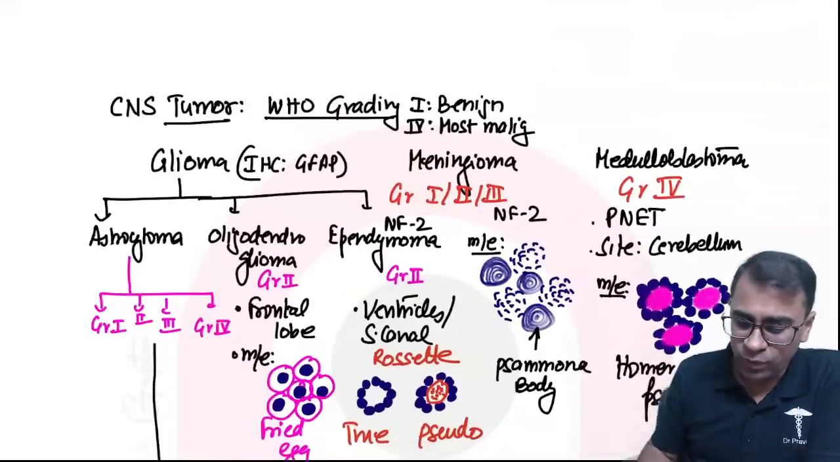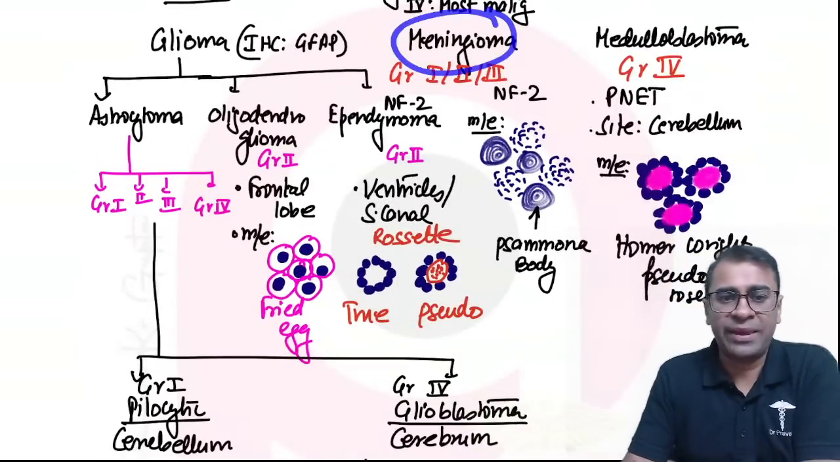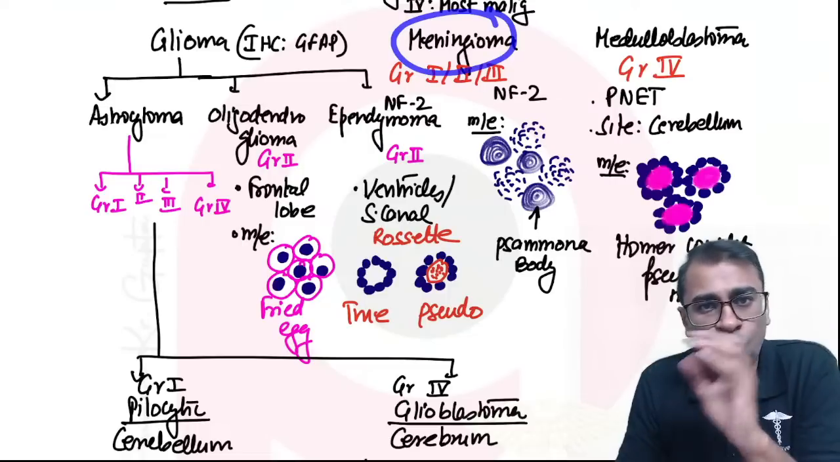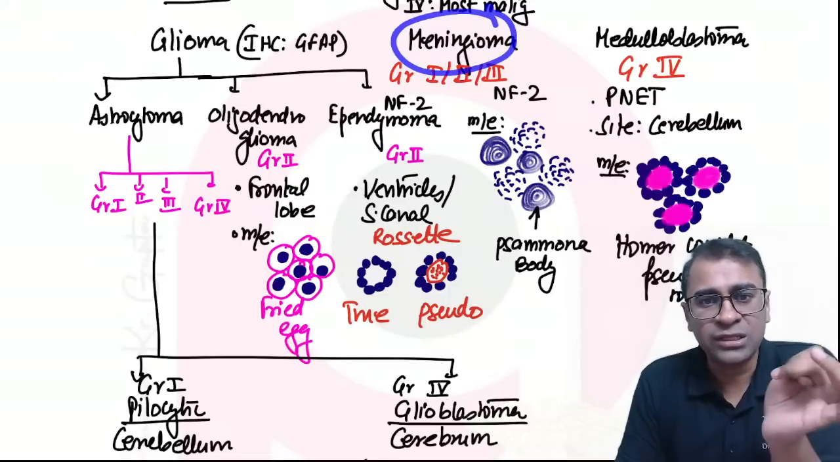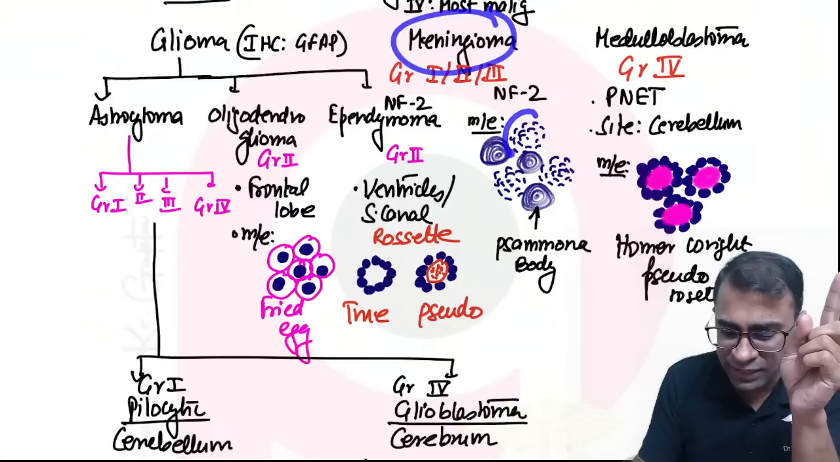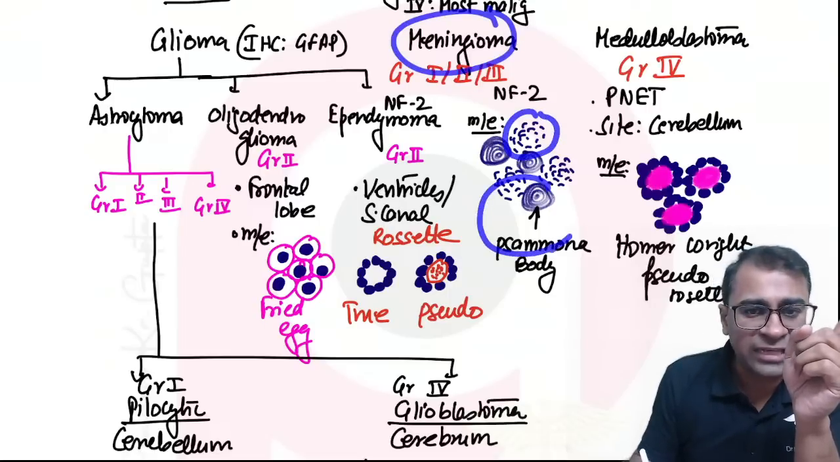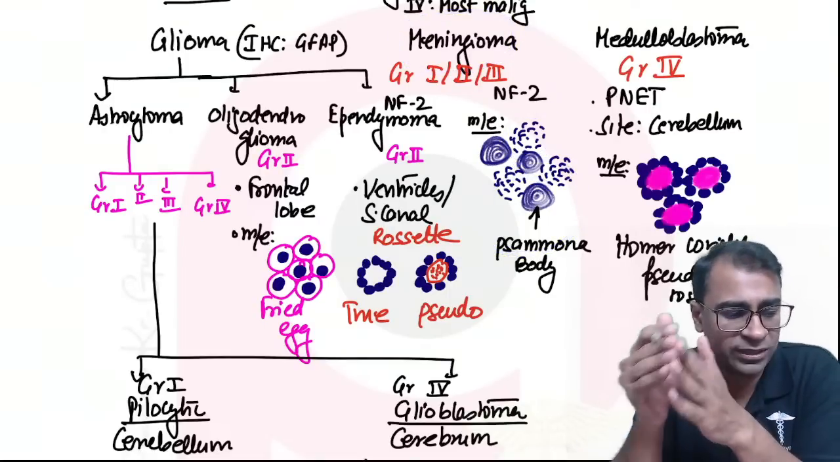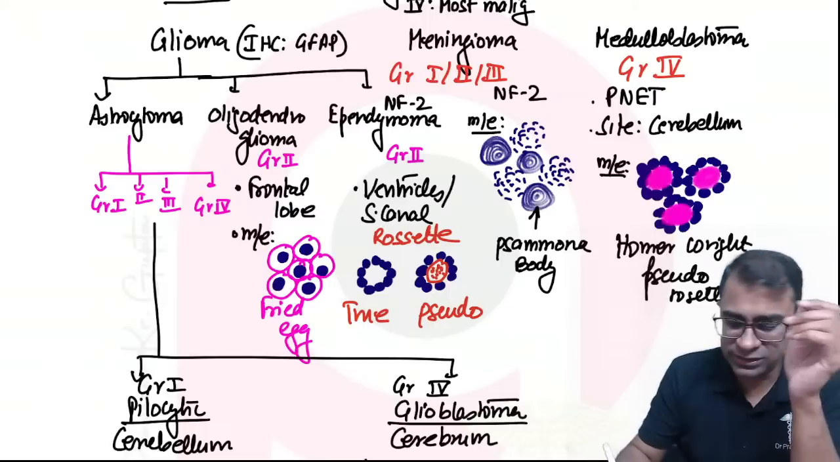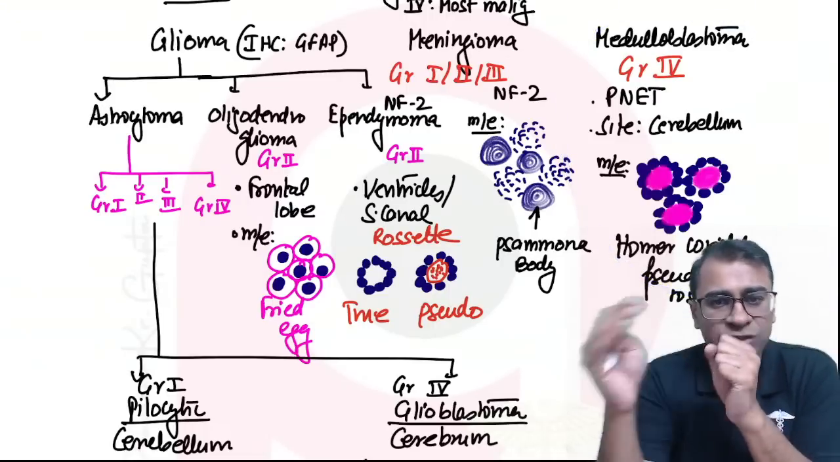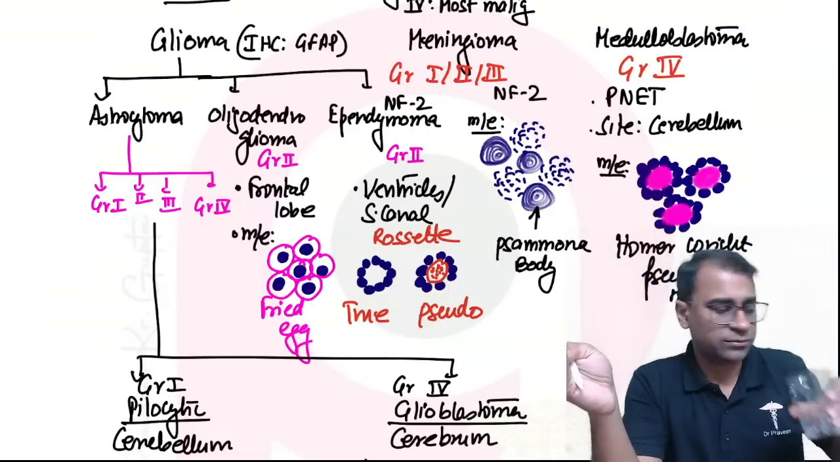Okay, now among the other brain tumors like meningioma, it has OMA. OMA will not be malignant, so no grade 4; grades 1, 2, and 3 are present. They show typical whirling type of tumor cells with calcium deposition called psammoma bodies. Psammoma bodies. Okay, psammoma bodies. Medulloblastoma is a grade 4 tumor.